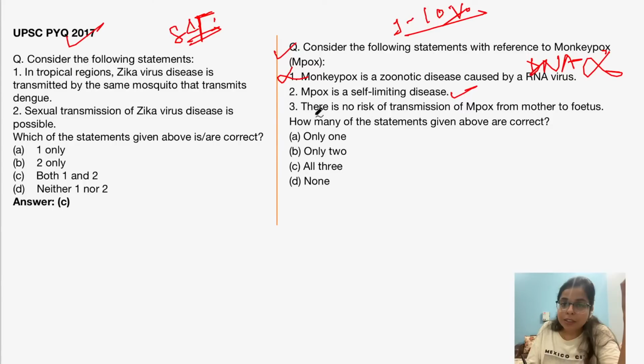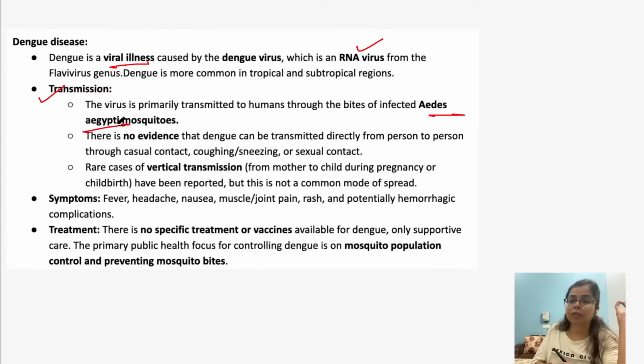Okay. Now, first of all, dengue disease. Remember that dengue is a viral disease and it is caused by the dengue virus, which is an RNA virus, right? And what is the common mode of transmission? It is through the bite of infected Aedes aegypti mosquitoes. Okay, and this dengue disease does not spread from person to person contact. However, there are a few cases where this disease can spread from mother to child during pregnancy, right? Primarily, it is spread by mosquito bites.